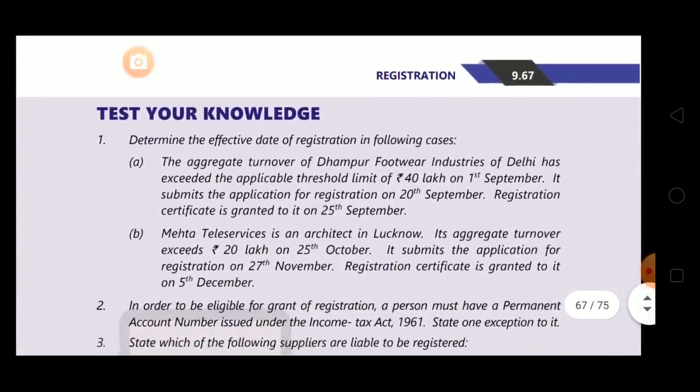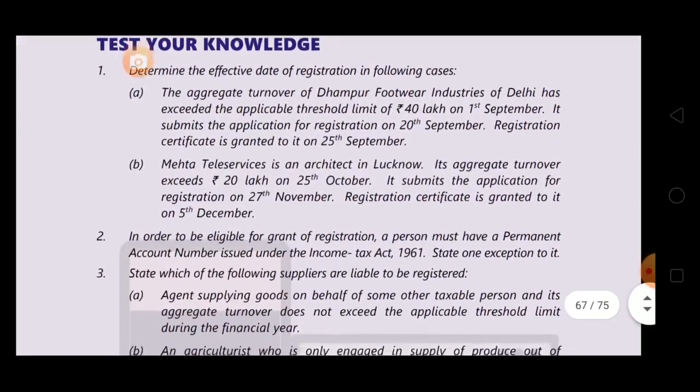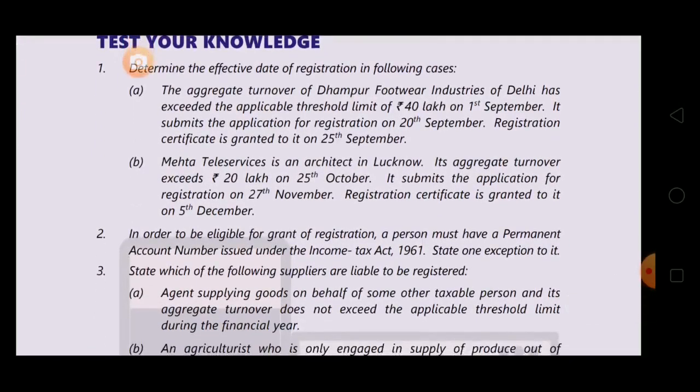Now this completes our revision. Then we'll move ahead with the questionnaire. Now let's start the questions. Question number 1. Determine the effective date of registration in following cases. Just now we have revised effective date of registration. So let's see question number 1.